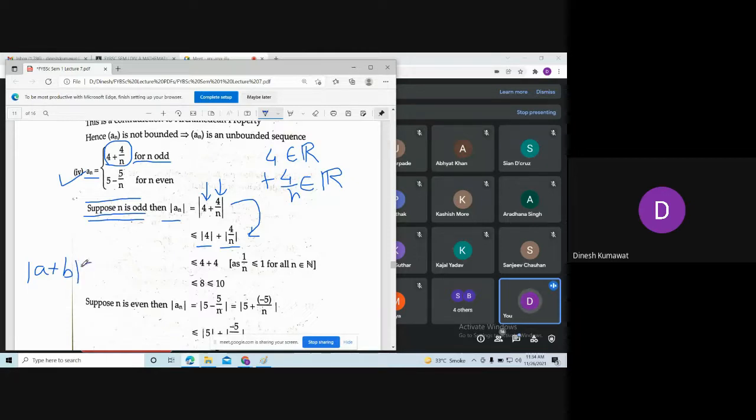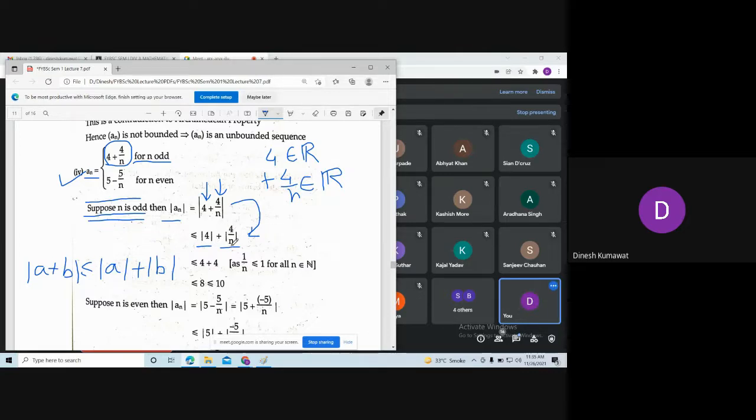And what is the meaning of triangle inequality? If you add the two sides of a triangle, then that sum is always bigger than the third side. That's why the name of this inequality is triangle inequality. In short, the sum of two sides of a triangle is always bigger than the third side. You pick any triangle of whatever length, you will always get this. So we are using triangle inequality over here. So we can say that this is less than or equal to mod 4 plus mod of 4 by n.